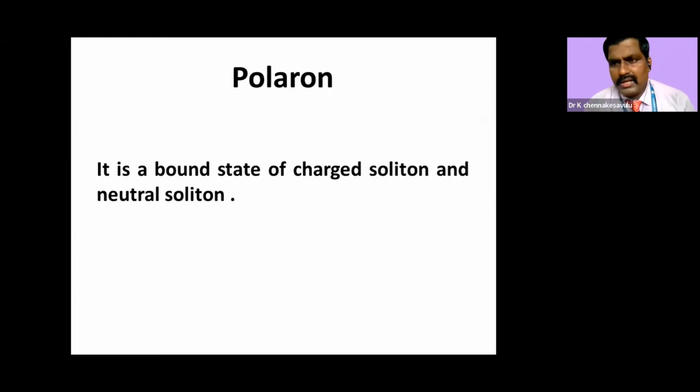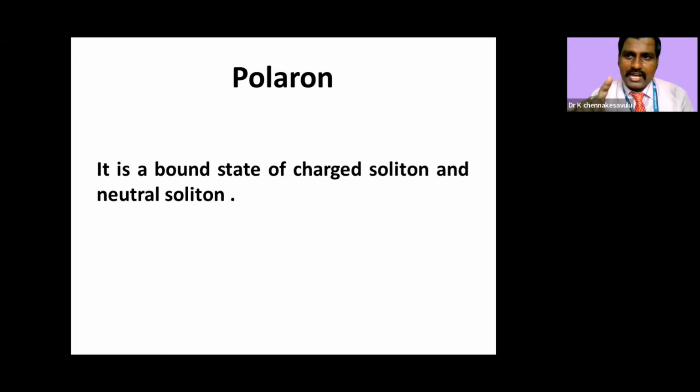Now, let us introduce another word called polaron. What is a polaron? A polaron is a bound state. It is a combination of a charged soliton and a neutral soliton. What is a charged soliton? It may be positive or negative. And a neutral soliton means an unpaired electron.